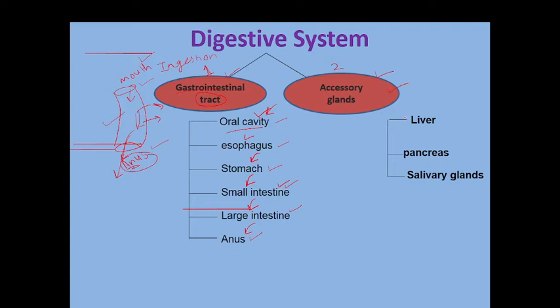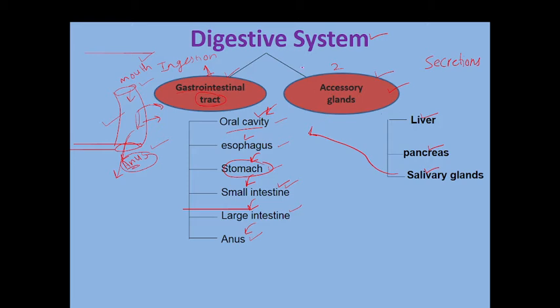Now we will come to the accessory glands. These are the glands which help in the digestion of the food. They form different secretions which contain enzymes and help in the digestion of food. So they are also involved in the digestive system. And these accessory glands are the salivary glands, which are present in the oral cavity, the pancreas, which is present below the stomach, and the liver, which is present below the diaphragm. So this is the whole digestive system.